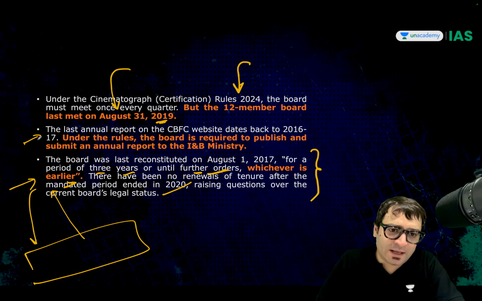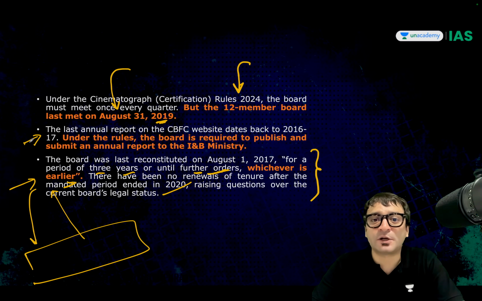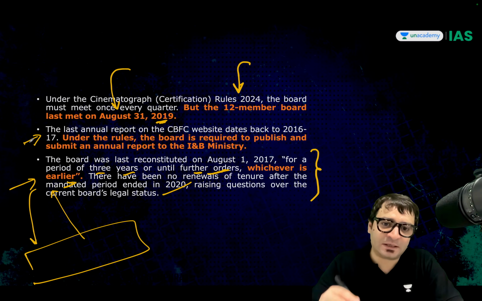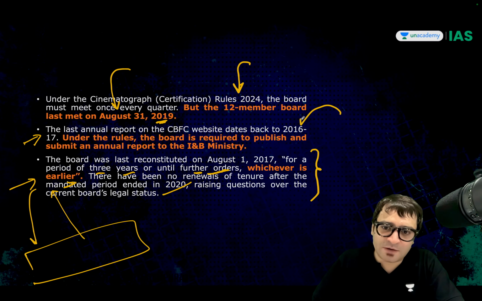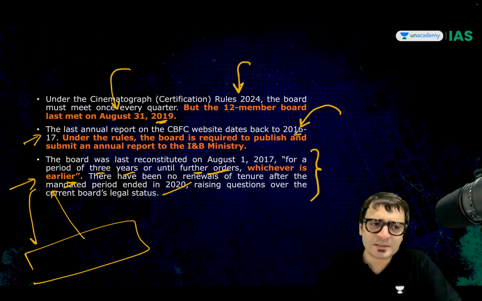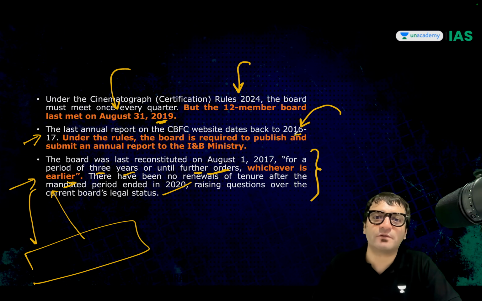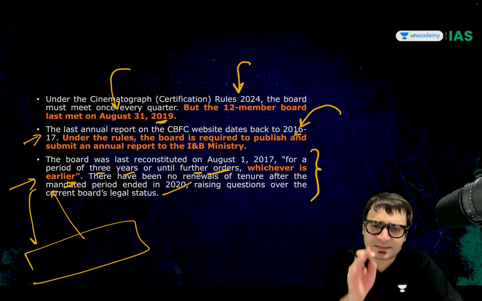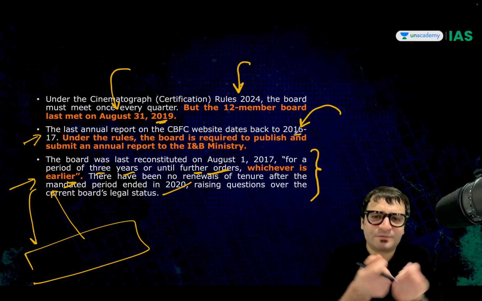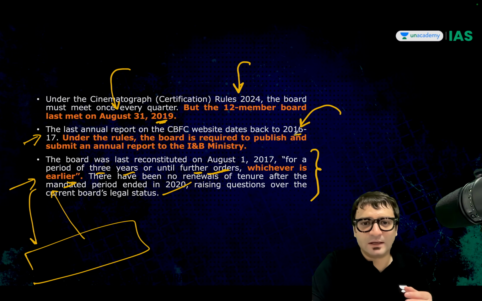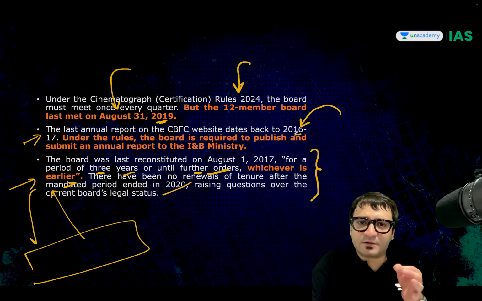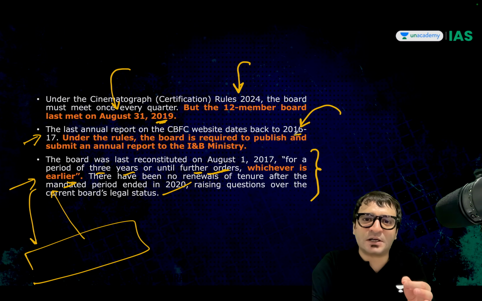According to the law, they have to submit an annual report and upload it on their website. But their last annual report dates back to 2016-2017. CBFC says we have not put it out on our website, but we have shared it with the Ministry of Information and Broadcasting. Maybe they forgot to upload it. But be that as it may, these facts are important. What if these facts are asked in the examination? The CBFC chairperson and members' term is 3 years.